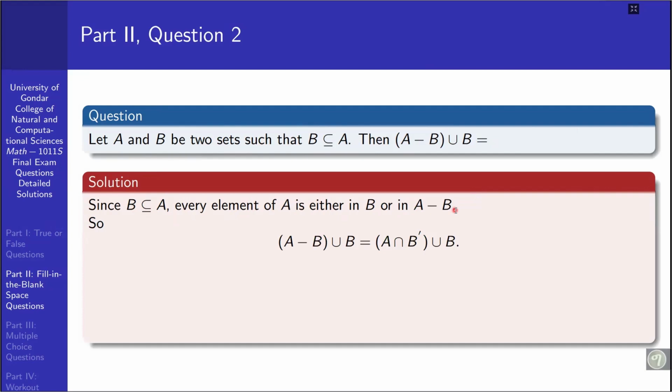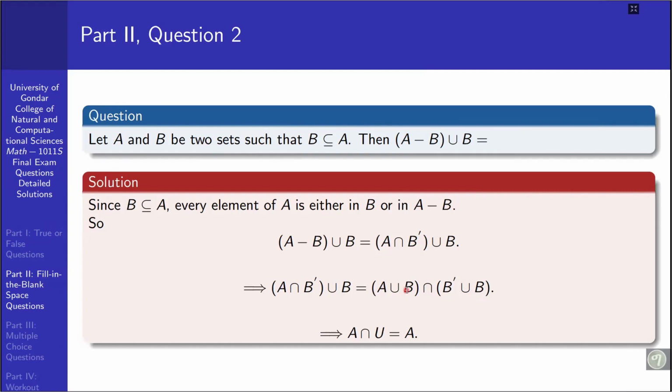So a minus b union b is equal to a intersection b complement, because a minus b is identical with a intersection b complement, union b. Then when we use the distributive property of union over intersection, we distribute b over a intersection b complement, and we have (a union b) intersection (b complement union b). But a union b could be a, because b is a subset of a, and b complement union b could be the universal set.